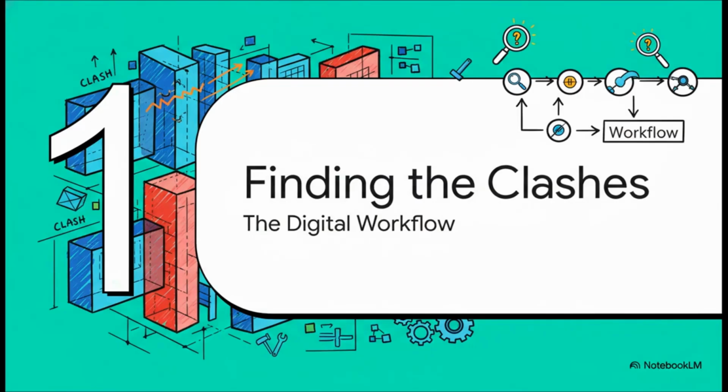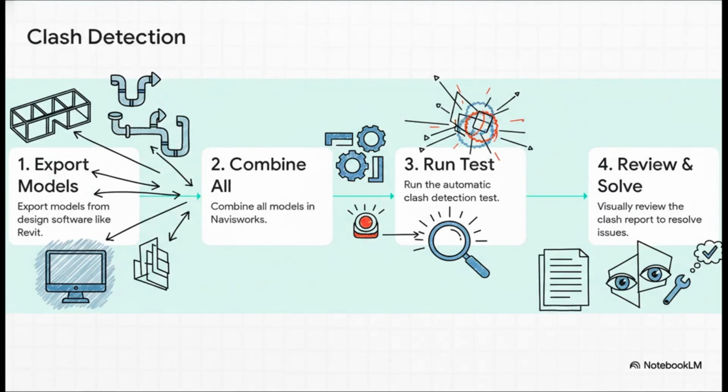Okay, so now we have our combined model. The next logical step, of course, is to find the problems. And that's done through a really clear step-by-step digital workflow that's basically designed to hunt down every single clash. You know, the process is actually pretty straightforward when you break it down into 4 key steps. First, each team exports their 3D models. Second, all those models get combined into that master file inside Navisworks. Third, and this is the really cool part, the software runs an automated clash test, checking every single element against every other element. And finally, the team gets a detailed report so they can visually review each problem and figure out a solution.